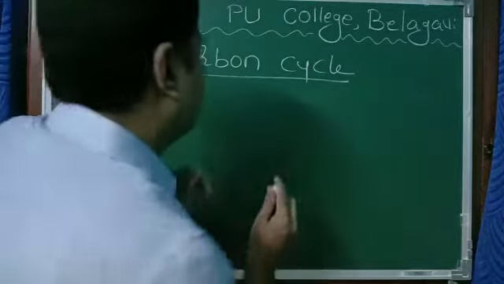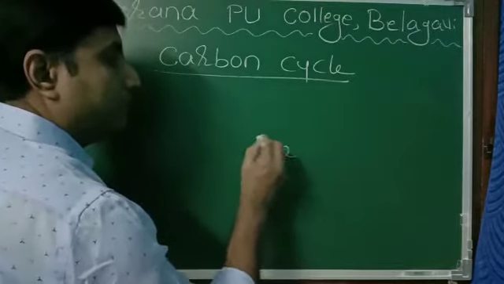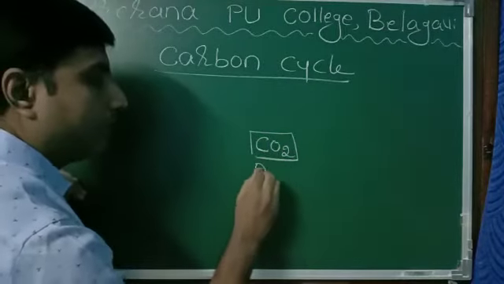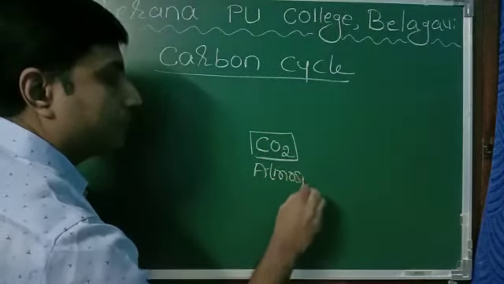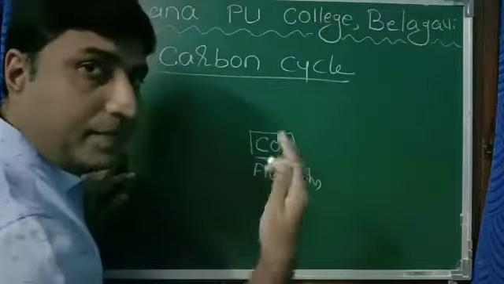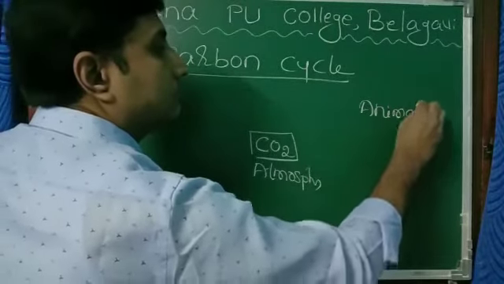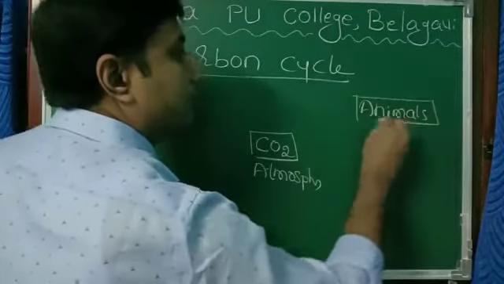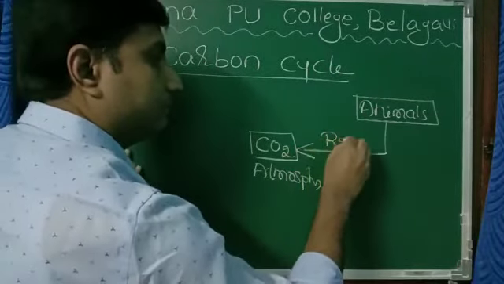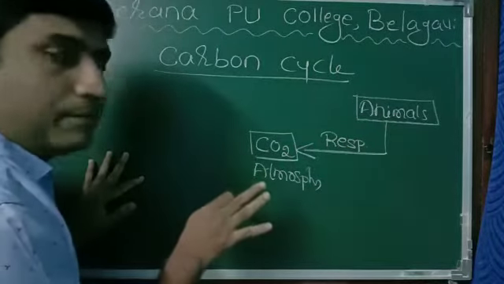Let us see that. See, carbon dioxide is present in the atmosphere. How does it come to the atmosphere? It is by the respiratory activity of animals. When animals respire, at that time they release carbon dioxide to the atmosphere.